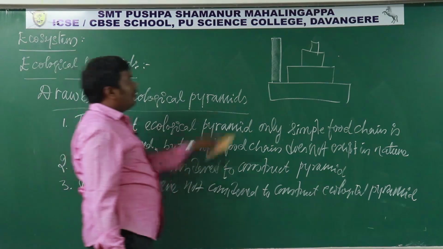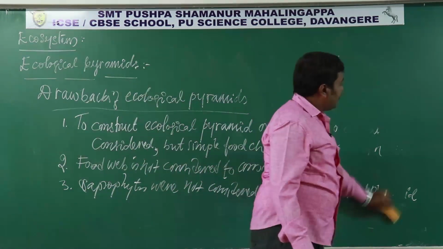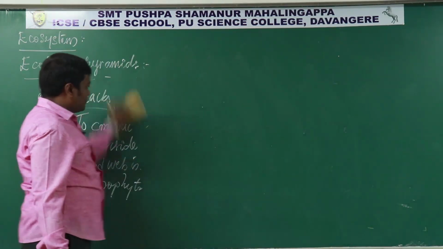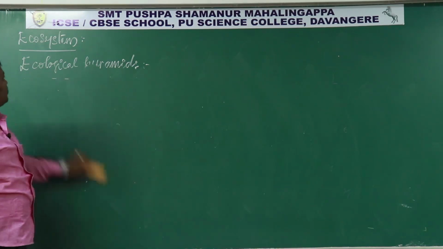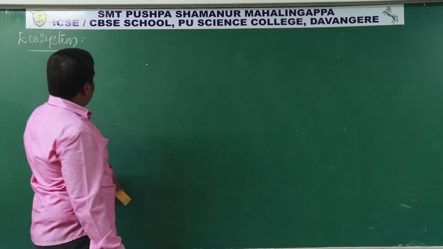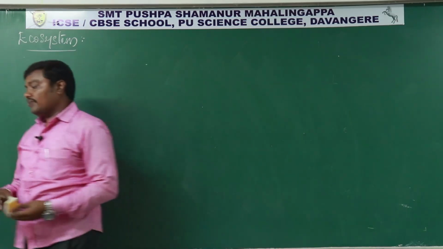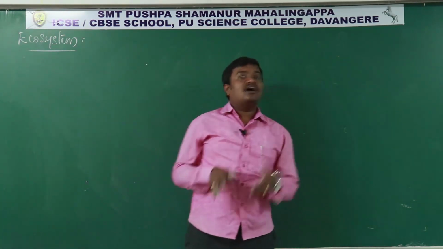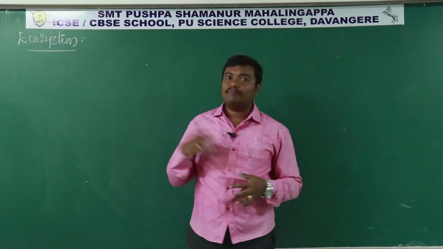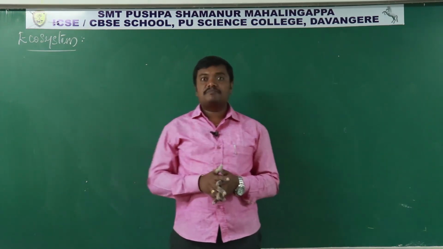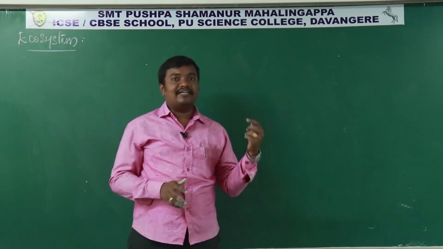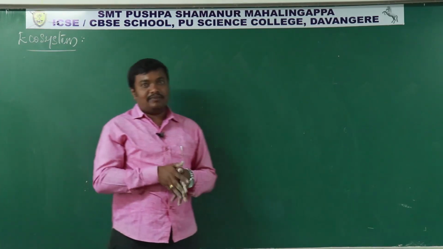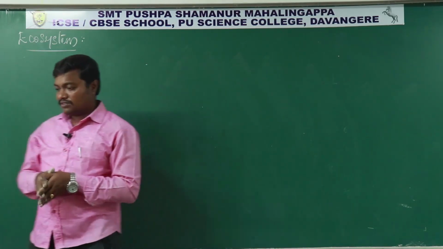So this is about the ecological pyramid. Three kinds of pyramids can be constructed for the relationship of the organisms at different trophic levels, such as pyramid of number, pyramid of biomass, and pyramid of energy. Pyramid of energy is the only pyramid that is always upright, whereas pyramid of number and pyramid of biomass can be inverted if you consider different types of producers. If you consider a single tree, it is neither upright nor inverted. It becomes rhomboid shaped. That is the exceptional case.